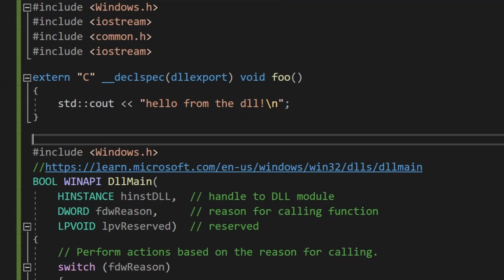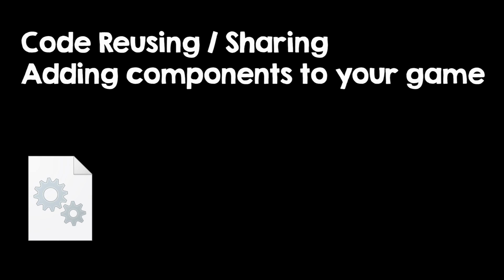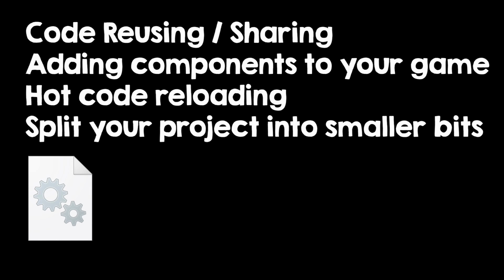So a DLL is just like a normal program, but without a main function. It has some functions that can be loaded and used by other programs. So it is just like a library. It was intended for code reuse, but you as a game developer will benefit most from it because it can allow for easy modding, implementing hot code reloading, and also it allows you to split a big project into multiple components to speed up compilation time.